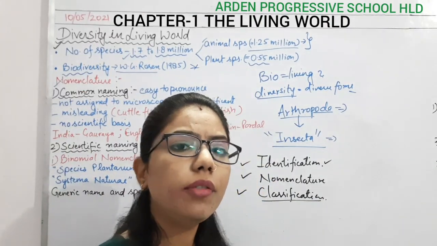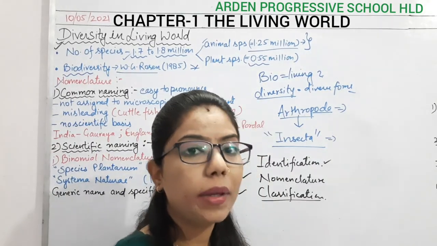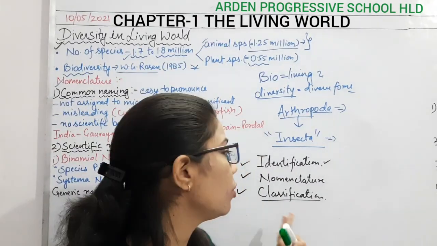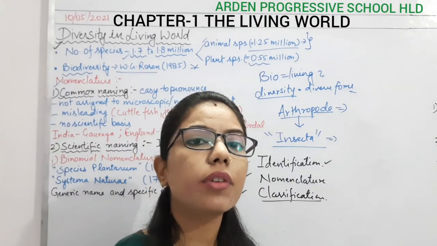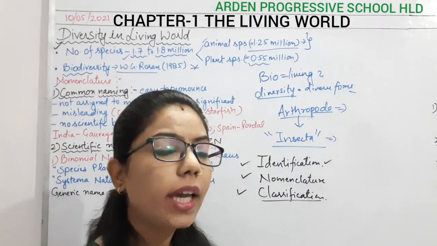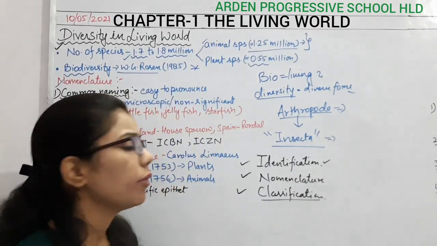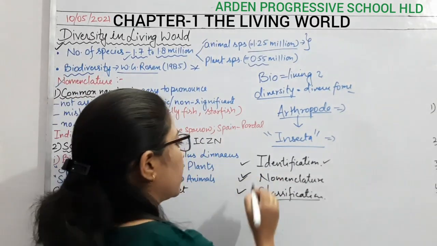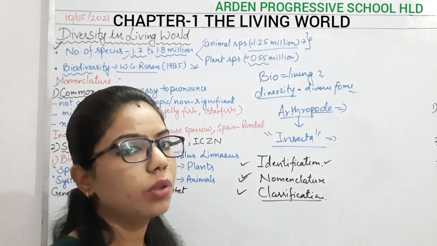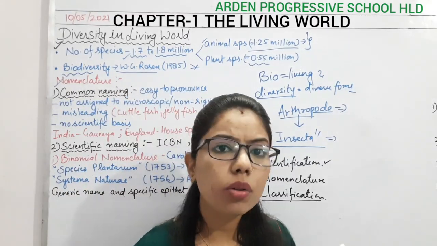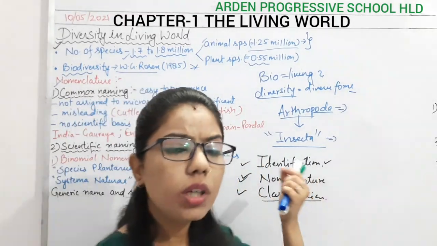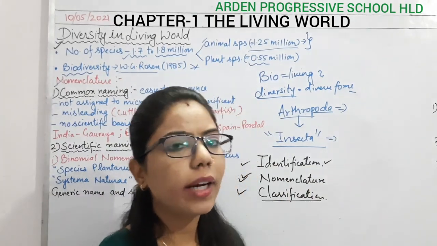So we have classified them to make it simpler. Why are we doing classification? So that things get simplified and it is easier for us to understand. So here we will start with the nomenclature. Once you see any organism around you, you identify that yes, we have to study this organism. So this is your identification.